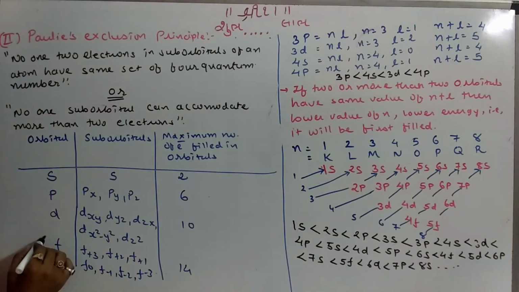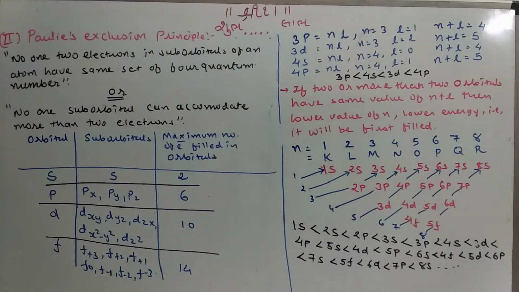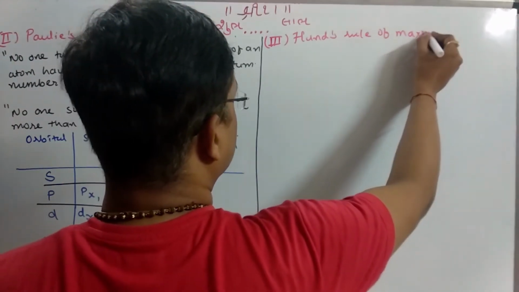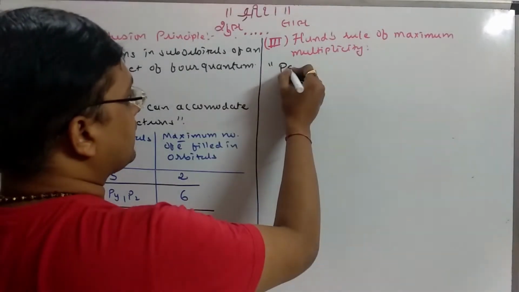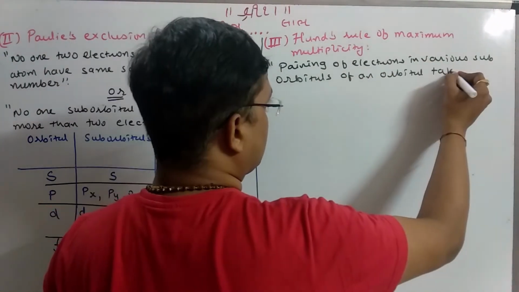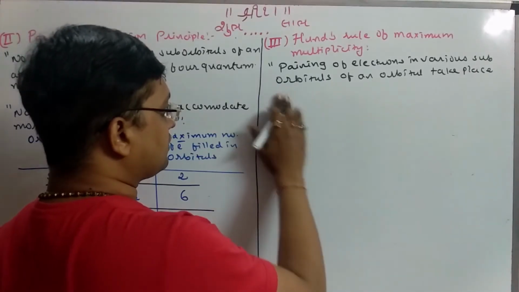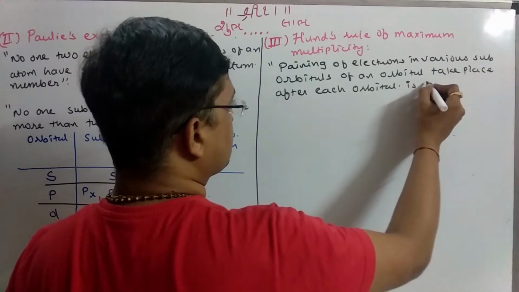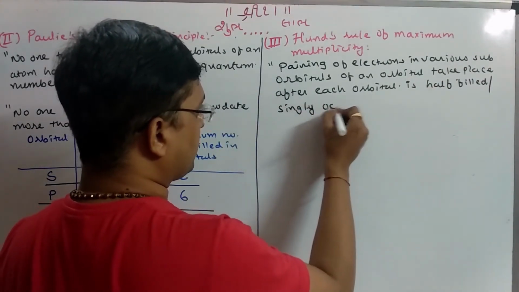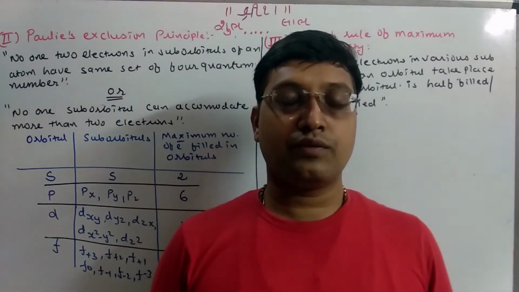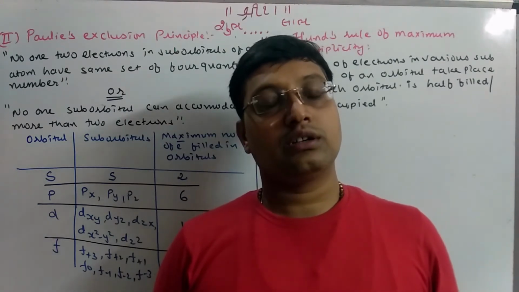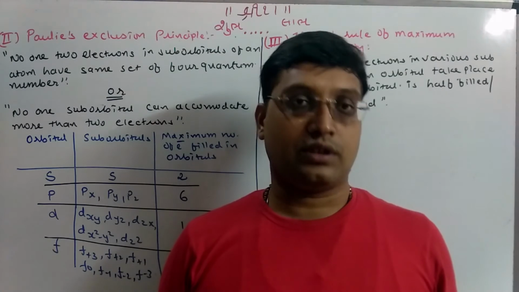The next rule is Hund's rule of maximum multiplicity. Pairing of electrons in the various suborbitals of an orbital takes place only after each suborbital is half filled or singly occupied. In various cases we find that the actual electron filling in an atom is different from the order we assumed. Why is it so?